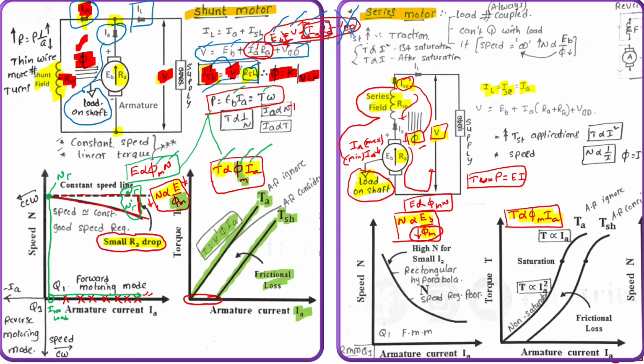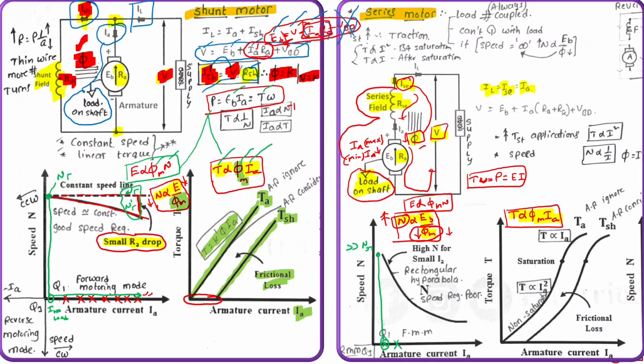So the relation between flux and speed is inversely proportional. Minimum flux means higher speed. So under no load condition, the armature current will be very low, so the speed will be very high. So here speed will be more than rated speed.